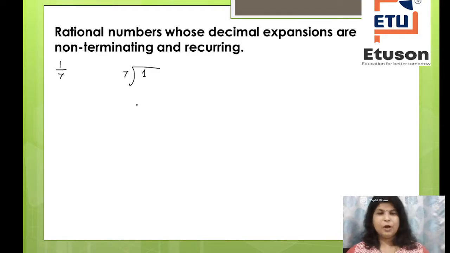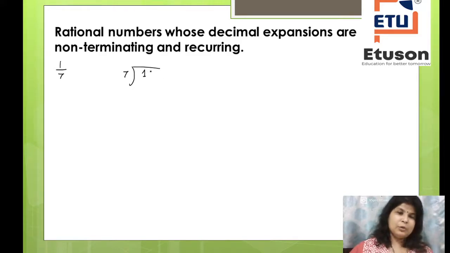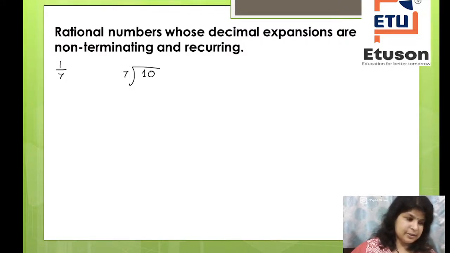So 1, here 0. So there comes one decimal point. 1, 7, you get 3. So there comes 30.